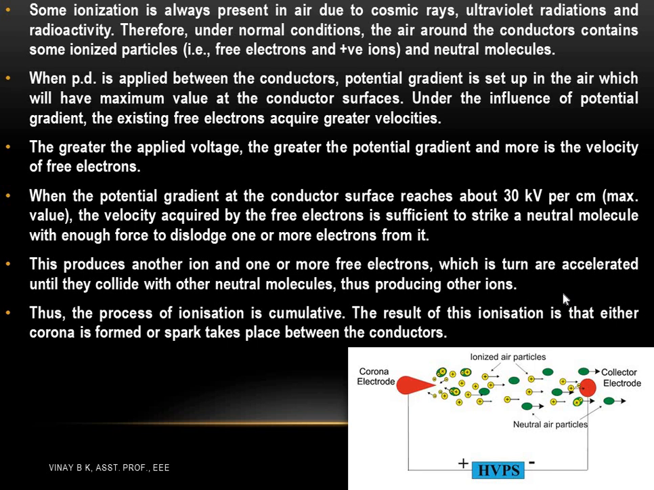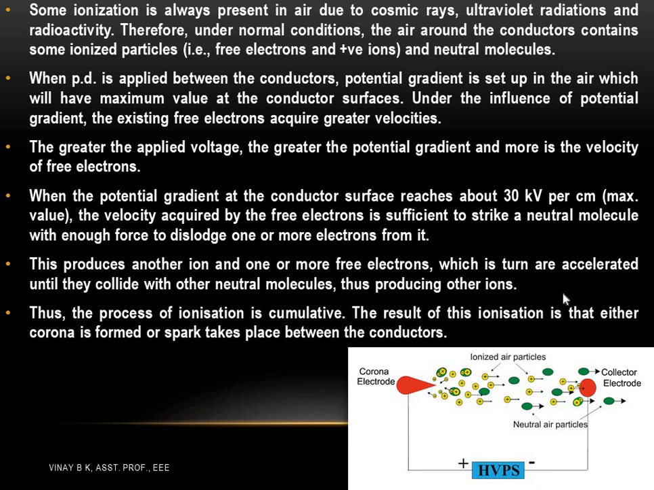Whenever voltage is applied between the two conductors, a potential gradient is set up in the air. Else, there will be an electric field in the air, and the electric field intensity will have its maximum value at the conductor surfaces. Under the influence of the potential gradient, the existing free electrons acquire greater velocities. The greater the applied voltage, the greater the potential gradient, and due to that, the velocity of free electrons is also more.